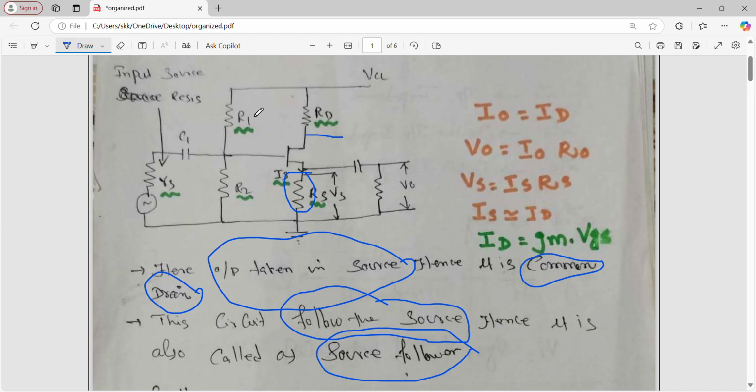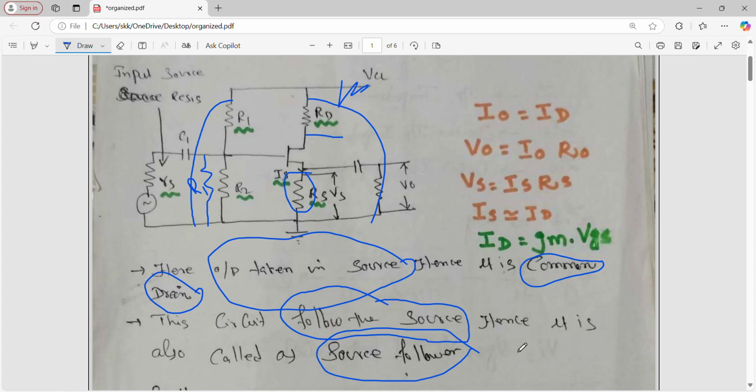We know the procedure. To draw the small signal model, disconnect from the supply. Are we clear? Disconnect from the supply and connect to the ground terminal. Here also disconnect from the supply and connect to the ground terminal. Okay, so what comes at ground, this is your R1, then this is your R1, right? Okay, this is your R1, then this is R2, RS, RD, everything, right?